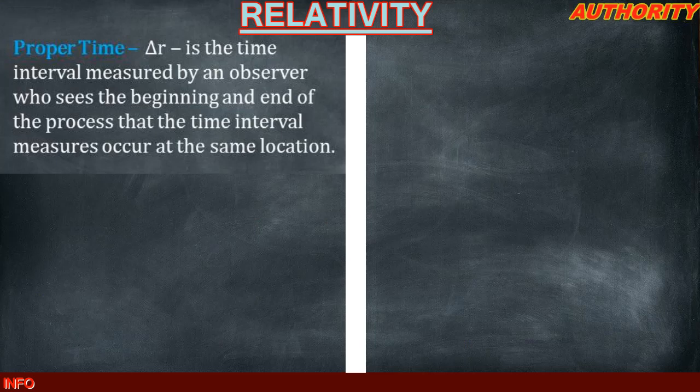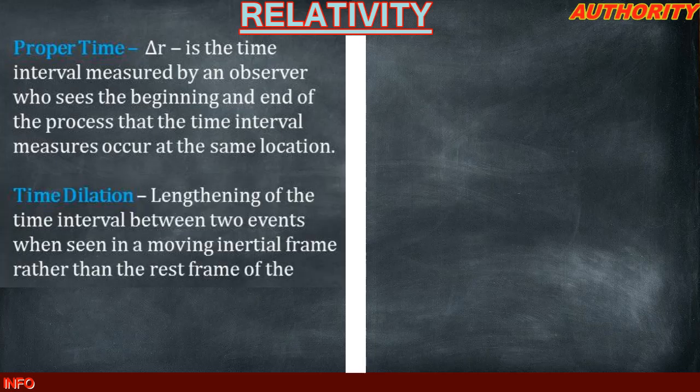What is proper time? Proper time is the time interval measured by an observer who sees the beginning and end of the process such that the time interval measured occurs at the same location. That is proper time. Now, what is time dilation? Time dilation is the lengthening of the time interval between two events when seen in a moving inertial frame rather than the rest frame of the event.